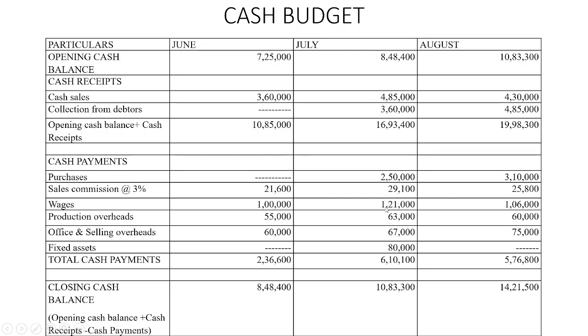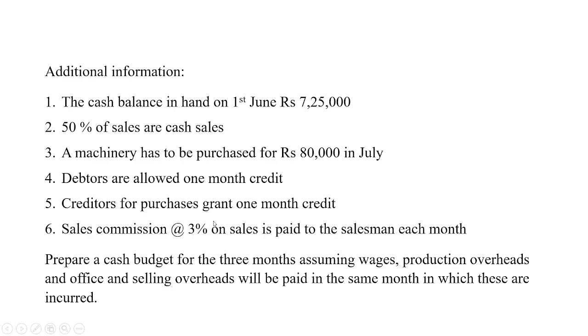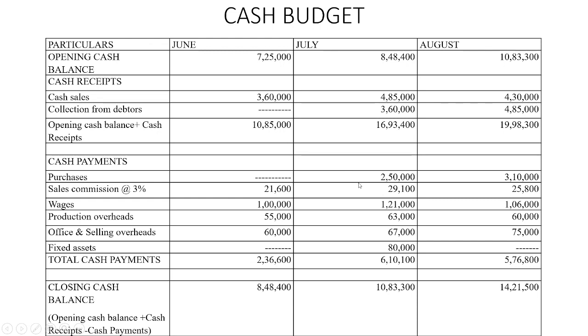Wages, same month it will be paid, 1,21,000. Production overhead, same month, 63,000. Office and selling overhead 67,000. Then there is one item, fixed assets: a machinery has to be purchased for 80,000 in July, so 80,000 will be paid. The total of all these is 6,10,100.